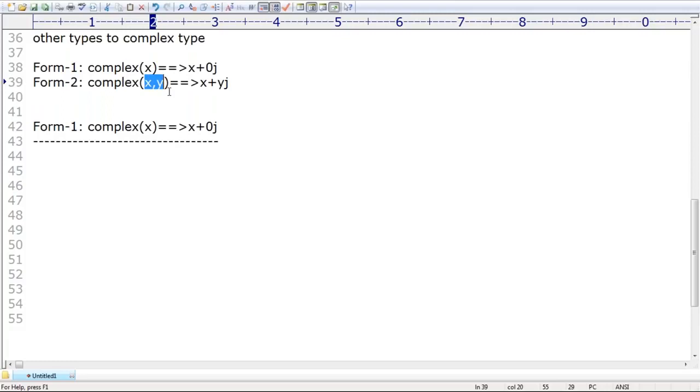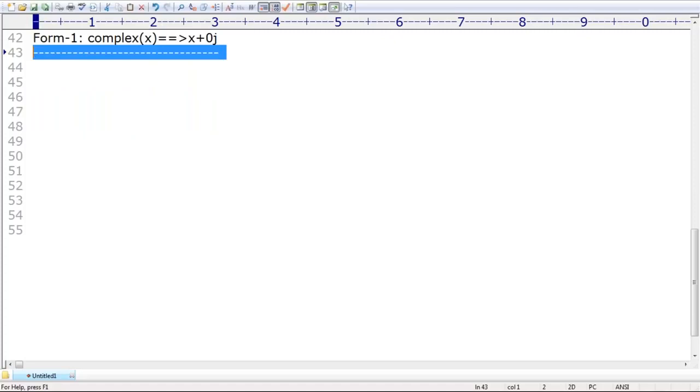Remember that. According to OOP concepts, these functions are called overloaded functions. What is the meaning of overloading? The method name is the same, but the arguments are different, maybe in number of arguments or type of arguments. These functions are called overloaded functions in OOP concepts. Remember that, two complex functions are available. Now I'm ready to see how to use the first function.